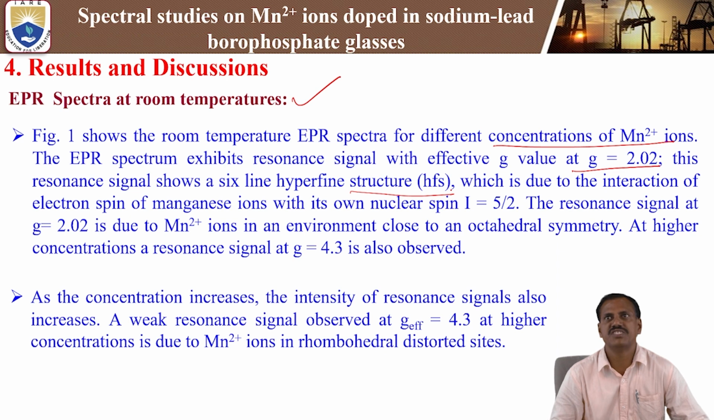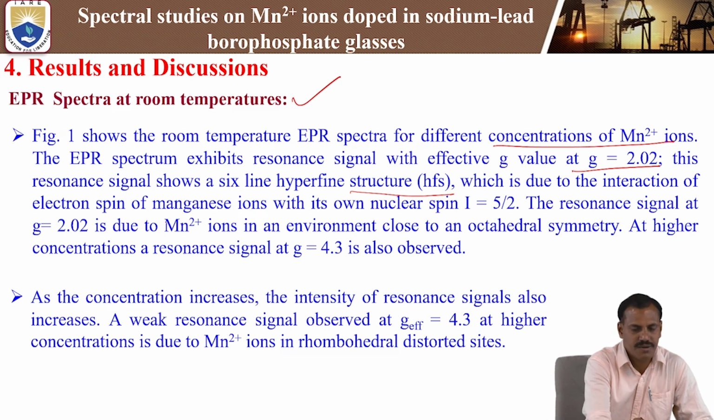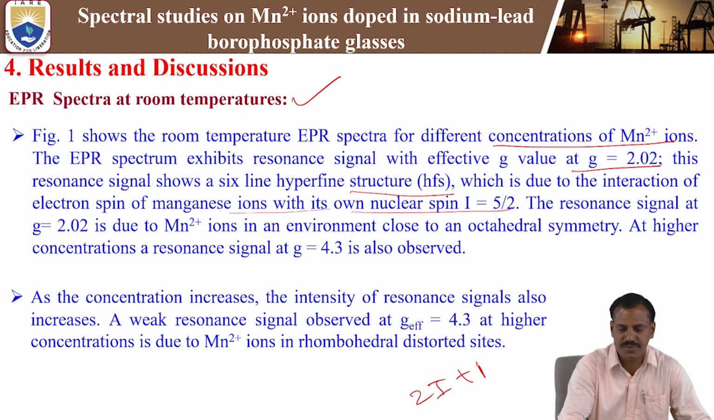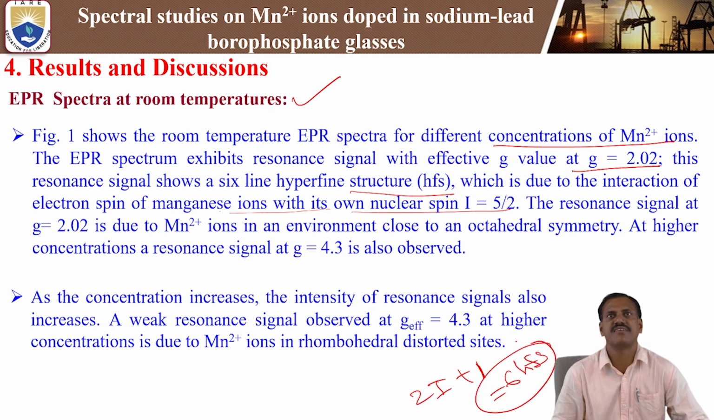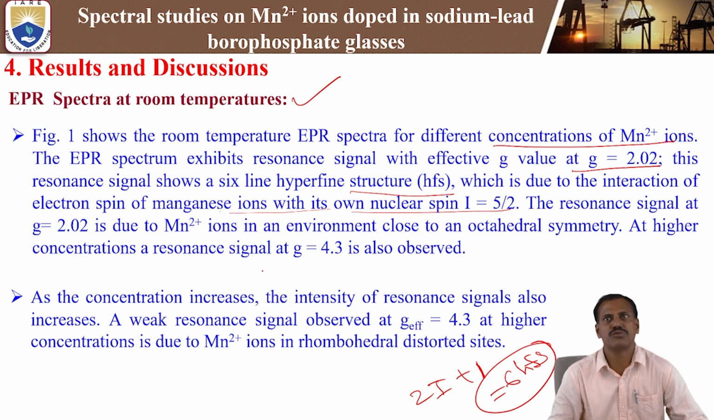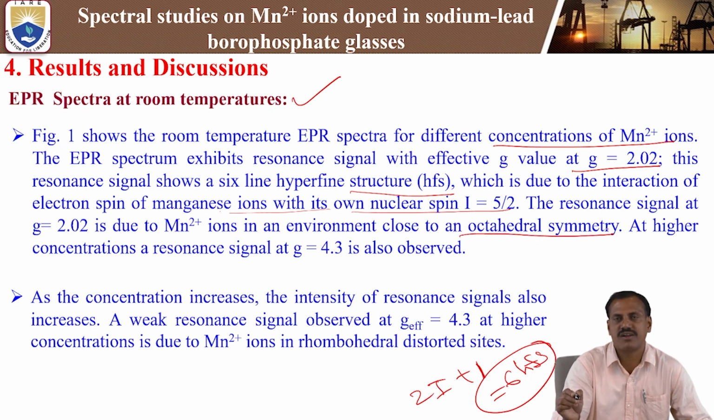That is due to the interaction of the electron spin of manganese ions with its own nuclear spin I = 5/2, that means 2I + 1. That is why we can get the 6-line hyperfine structure in the case of Mn2+ ions. The resonance signal at g = 2.02 is due to the Mn2+ in the octahedral environment. It shows the octahedral symmetry.